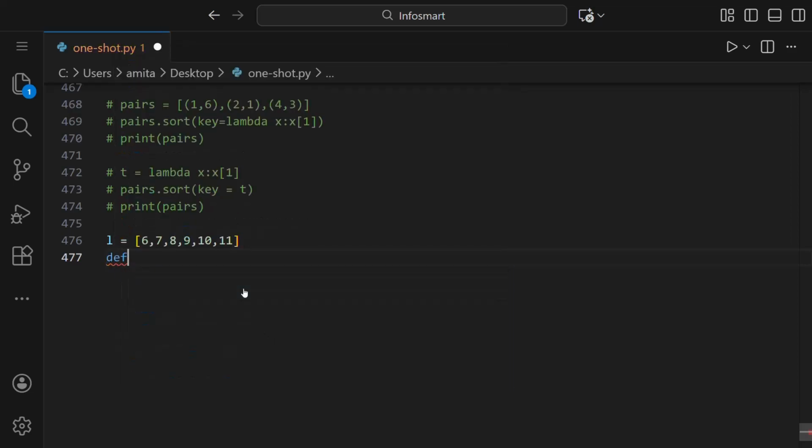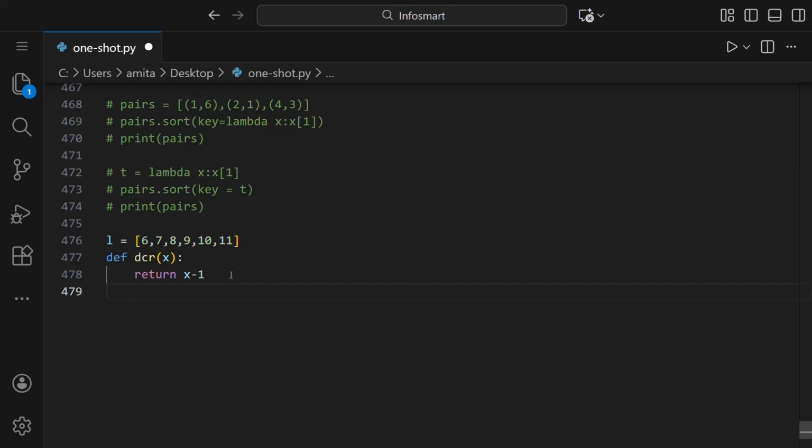For that, we'll write def to make a function. Then let's say decrease, dcr. Inside this will be the parameter, let's say x. And we have to return x minus 1. This means that if we call dcr(5), then x will be 5 and it will return 4, like this.